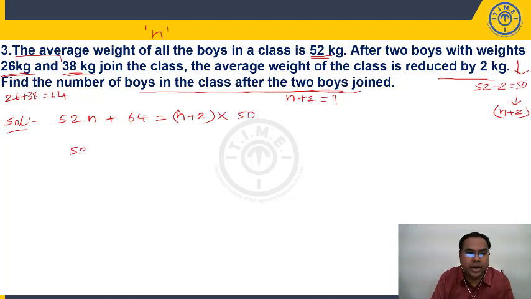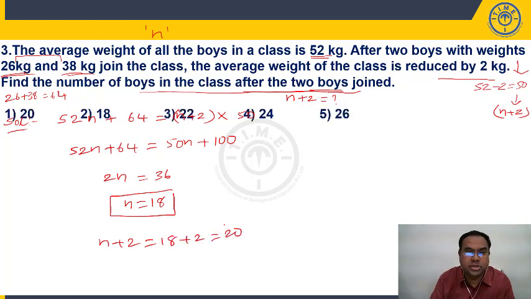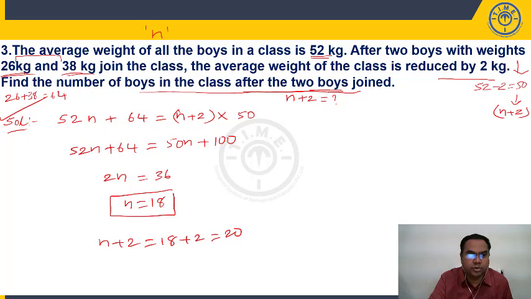So 52n plus 64 is equal to 50n plus 100. So 2n is equal to 36. n is equal to 18. But my question is not n. After these two boys joined, we need to find n plus 2. So 18 plus 2, how many people do we have? 20 people. Where are my options? 20 is present in the first option. Is this clear, students?